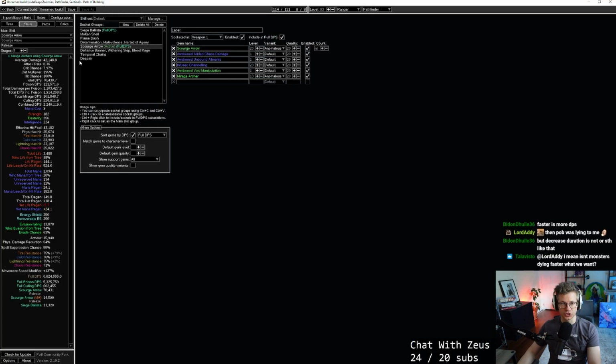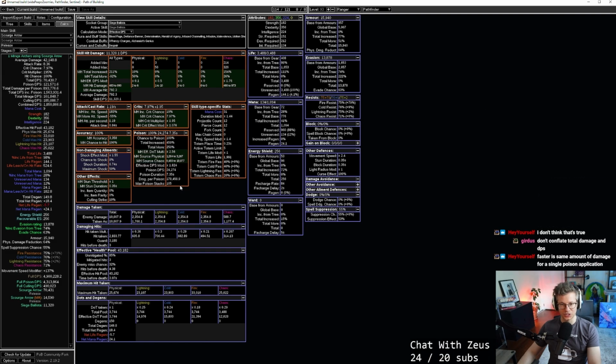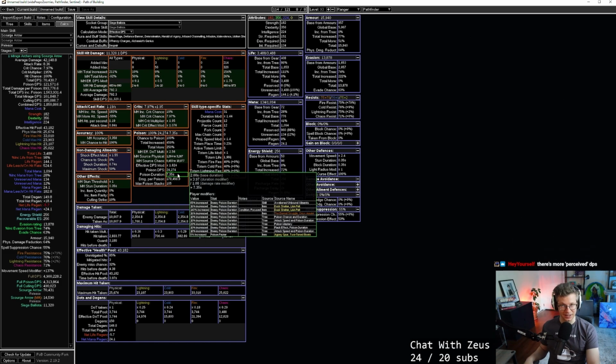One of the easiest ways I can show this, right, is I can take off temporal chains. Look at my DPS. Goes from 6 million to 4.9 million. And then if we look at my max poison stacks, it went from 129 to 105. Because if they don't have temporal chains, the poison is only lasting 7.3 seconds instead of 9 seconds per stack, so I can have fewer stacks. The stacks will fall off more quickly, and that is just directly the damage change right there.